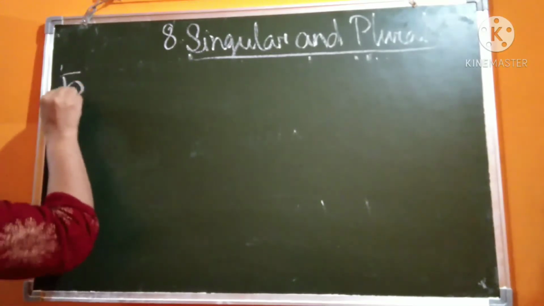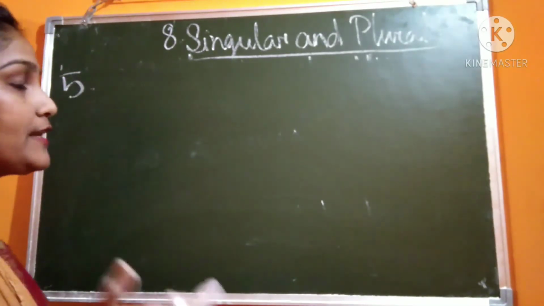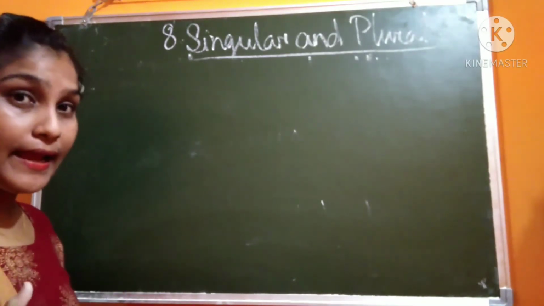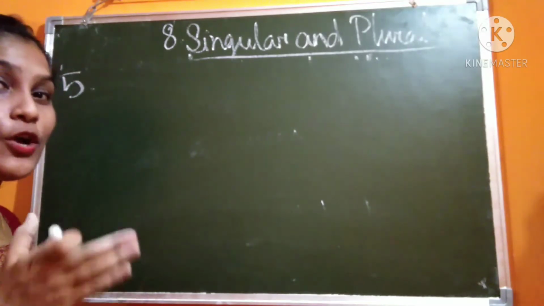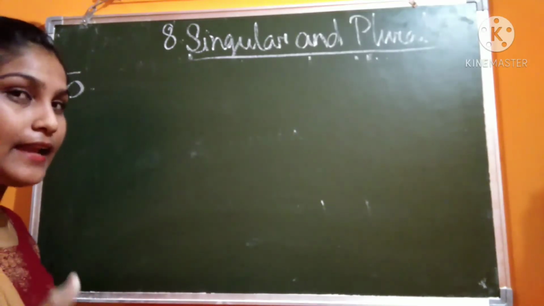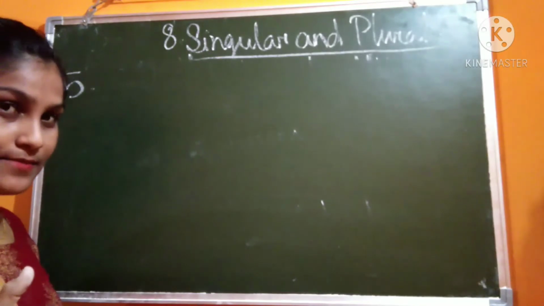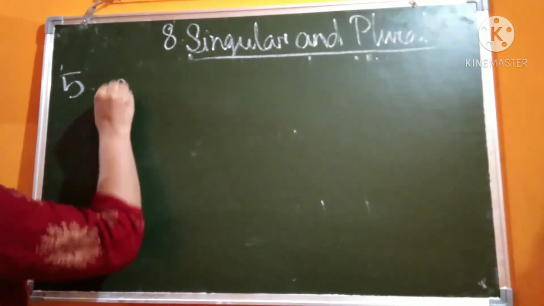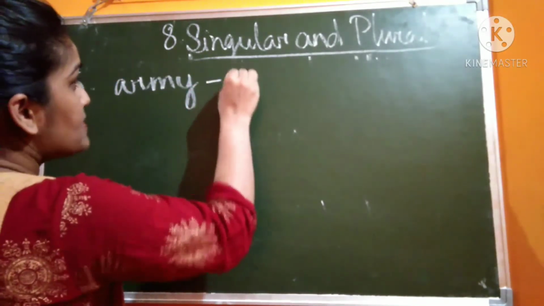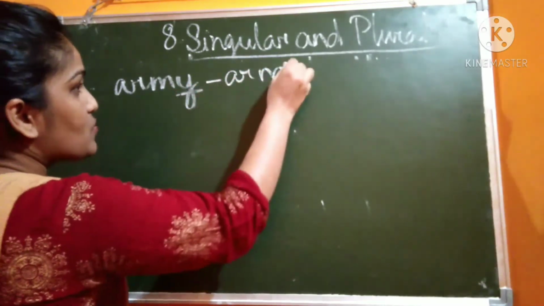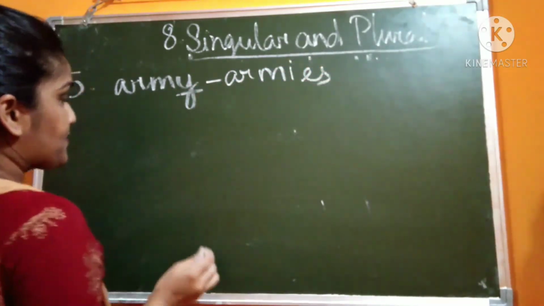Now the fifth rule. If the noun ends with Y, then we will change the Y into I, then es. So, for example, army. It becomes armies. Y becomes I, then es.